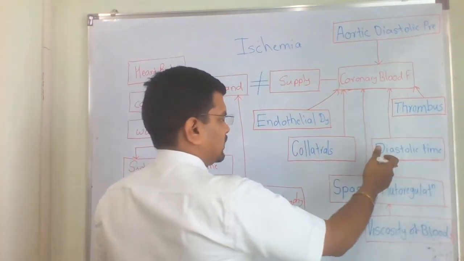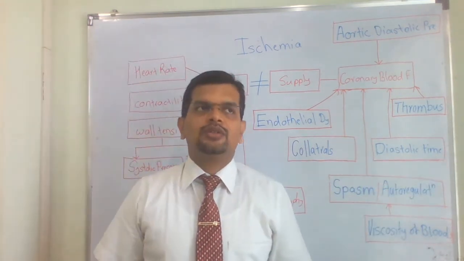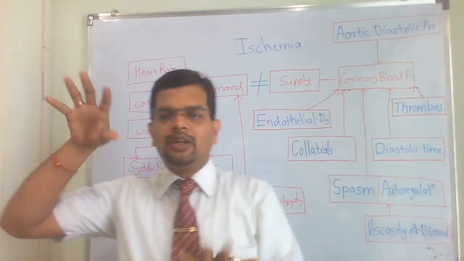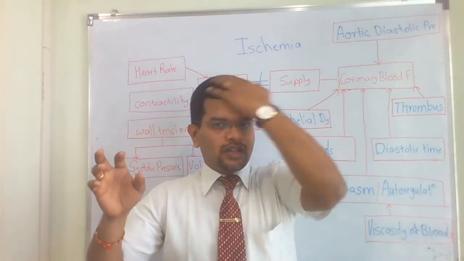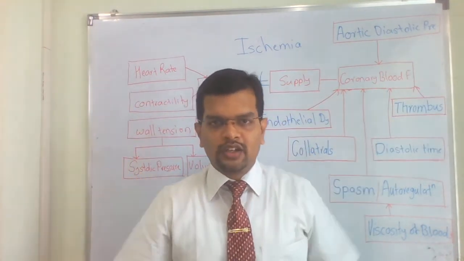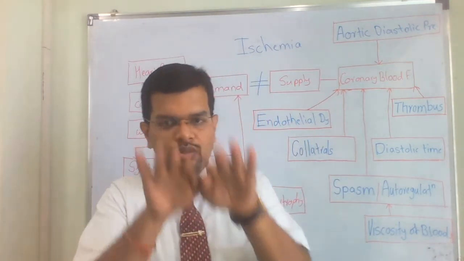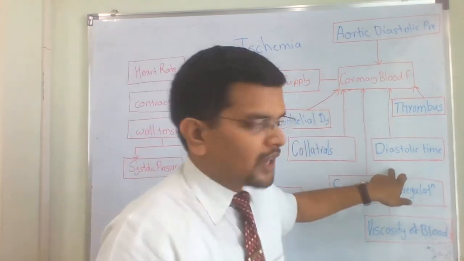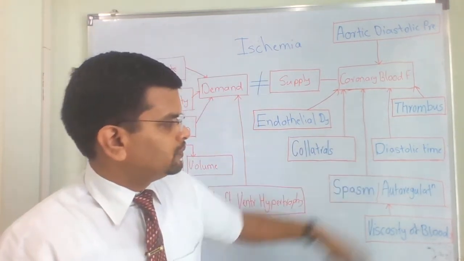Then another factor is diastolic time. If your heart rate is increasing, the diastolic time decreases. Look, in 1 minute, if someone's heart is beating at 60 beats per minute, and that heart rate of 60 becomes 110, then as it reaches 110 the diastolic time goes on reducing. And if the diastolic time is reducing, then it is going to affect the coronary blood flow. So while managing IHD patients, heart rate is the most important point to be considered.